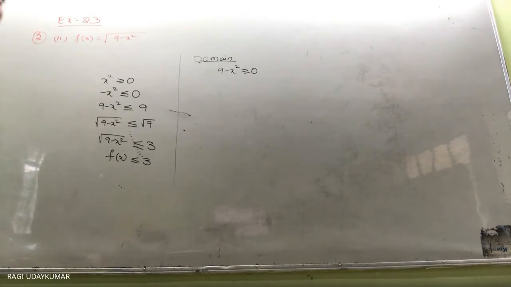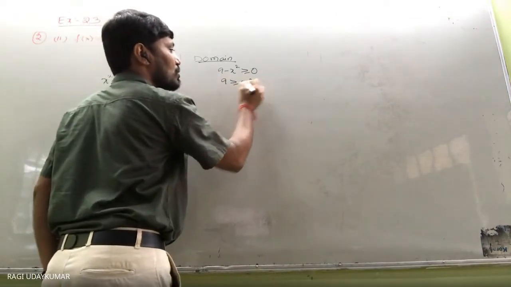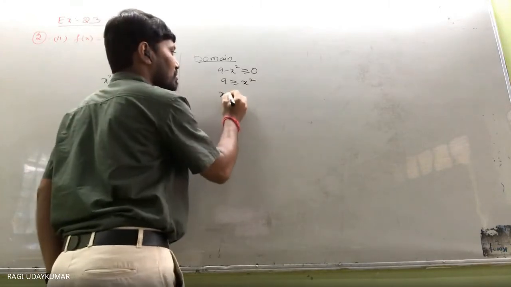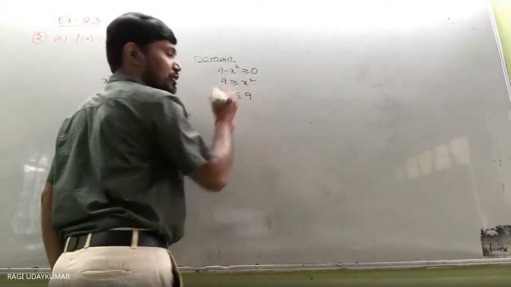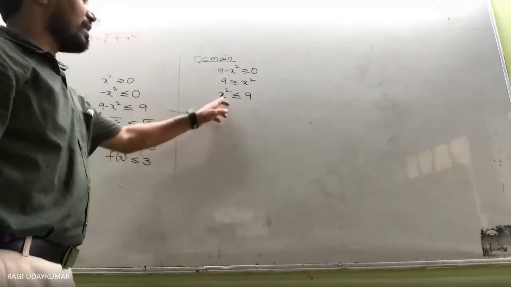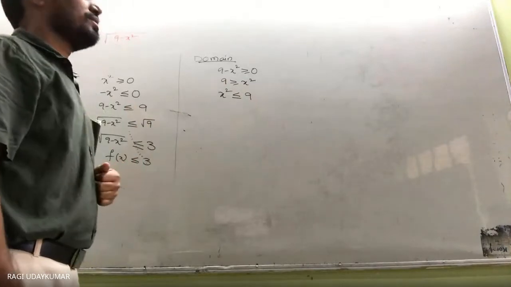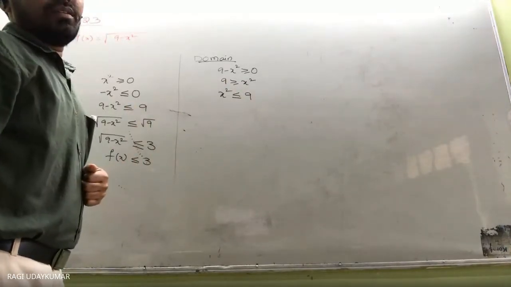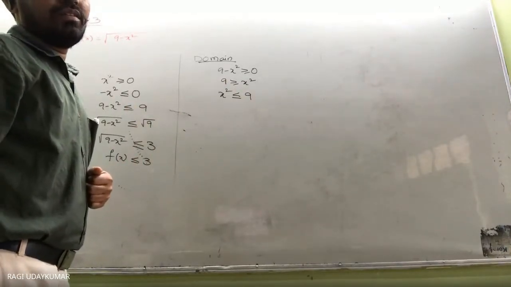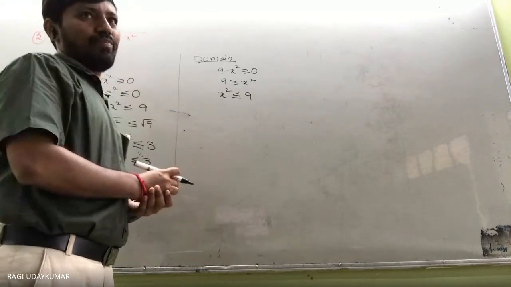समझ में आ रहा है? That is nothing but 9 should be always greater than or equal to x square. So that is nothing but x square should be less than or equal to 9. x square less than or equal to 9 is nothing but x value should be in between minus 3 and plus 3.